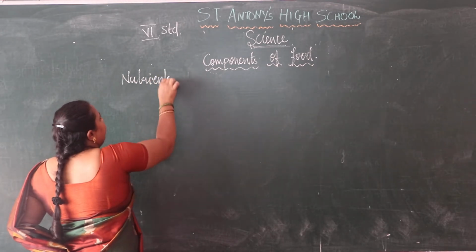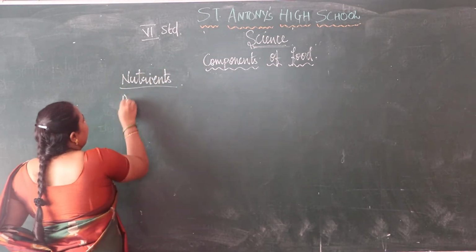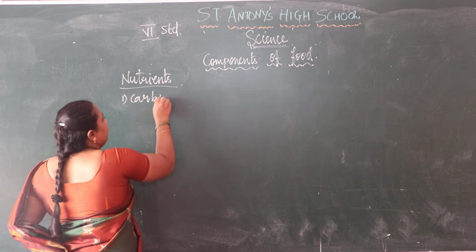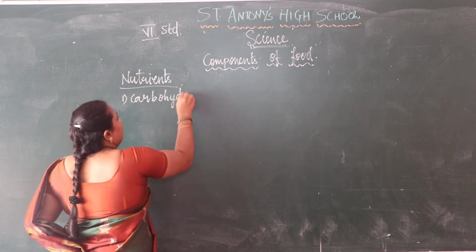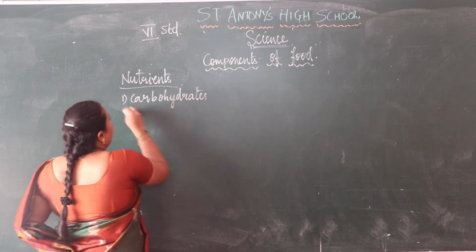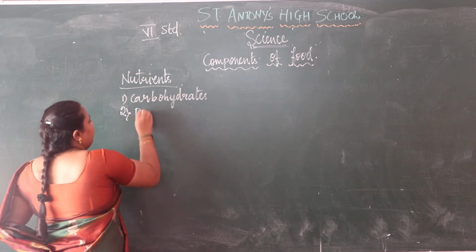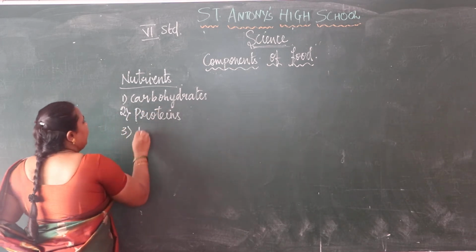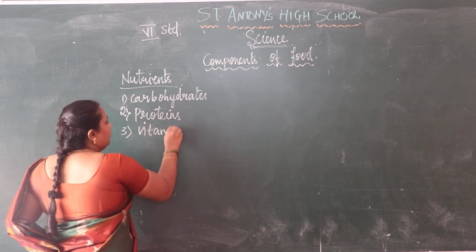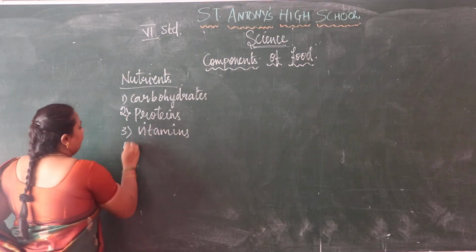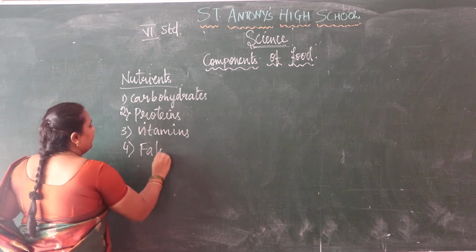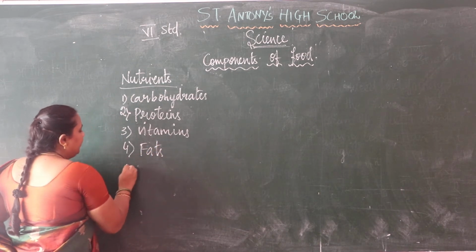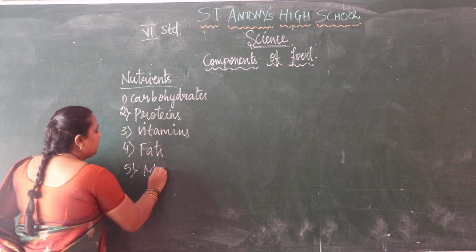The main nutrients. First one, carbohydrates, proteins, vitamins, fats, or we can say it as lipids, then minerals.